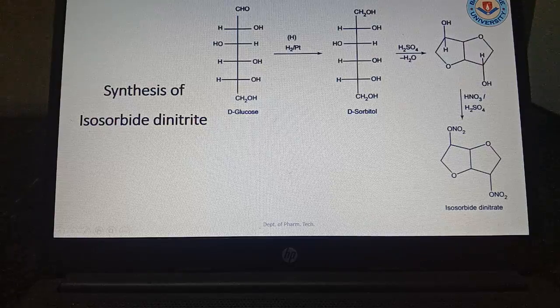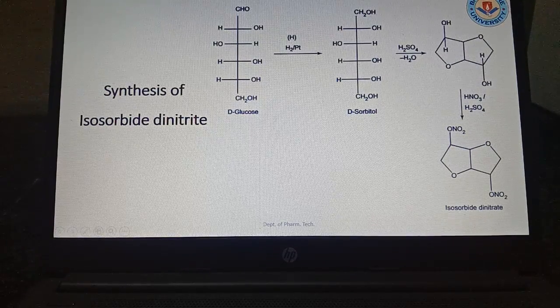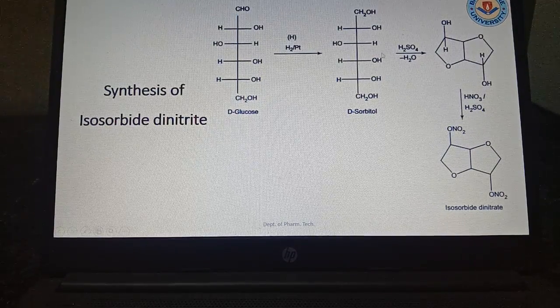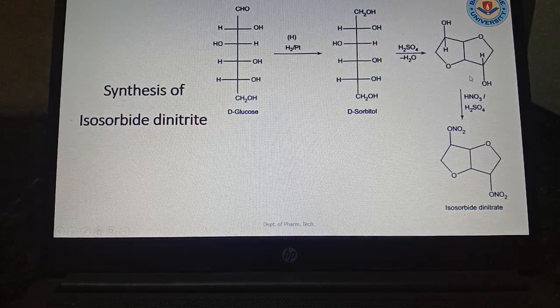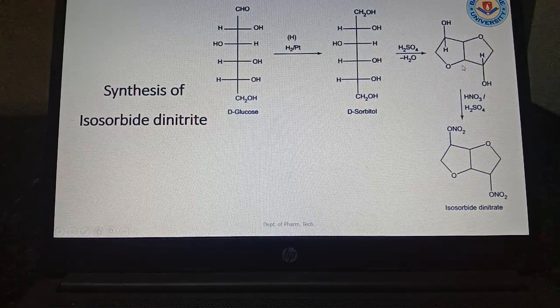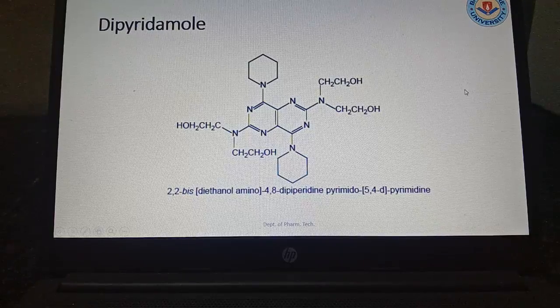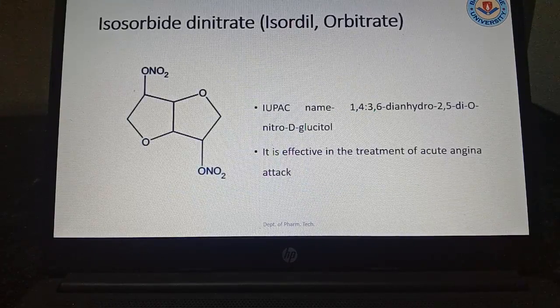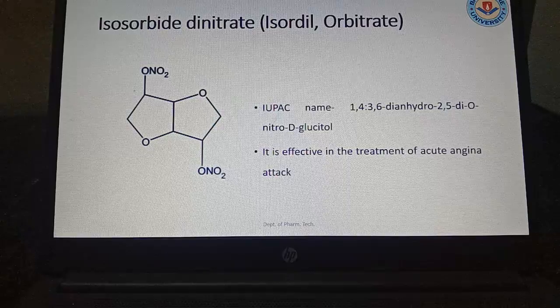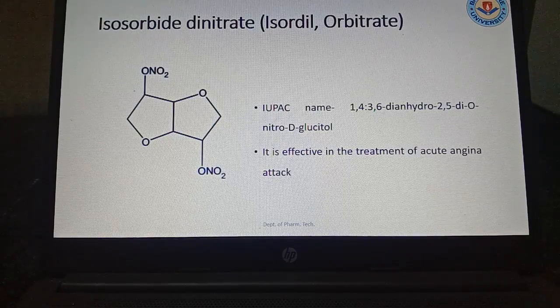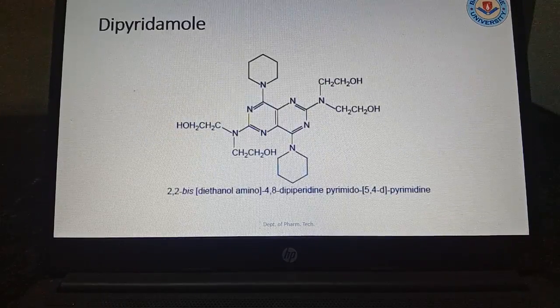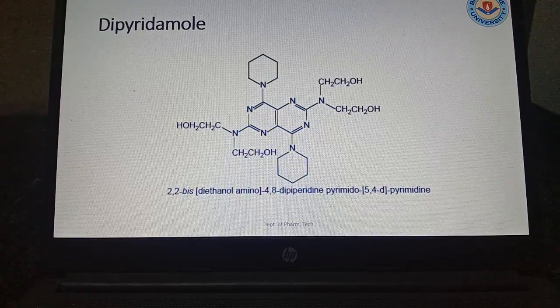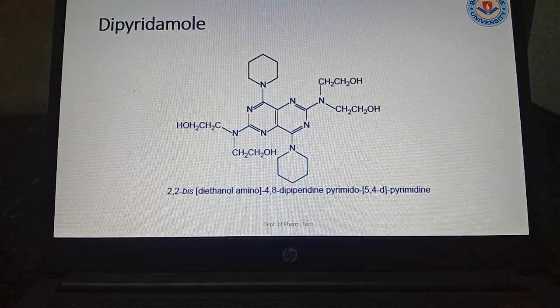So from D-sorbitol to glucitol. This is the name of the glucitol. The name of the product is 1,4,3,6-dianhydro-2,5-di-O-nitro-D-glucitol.